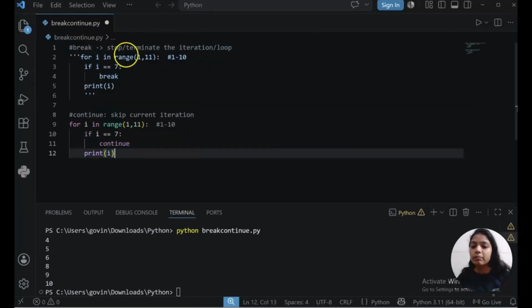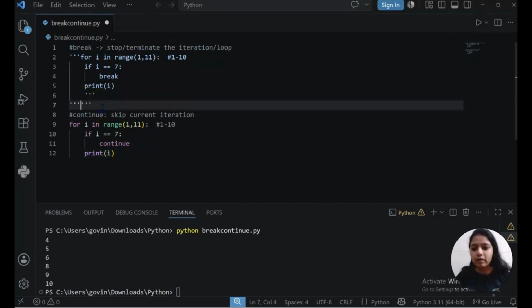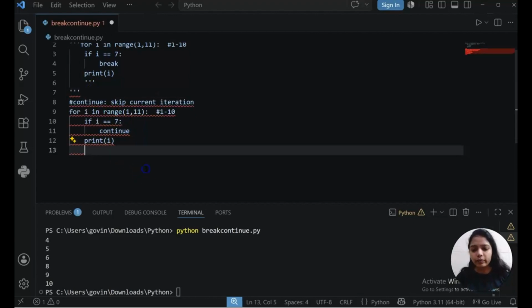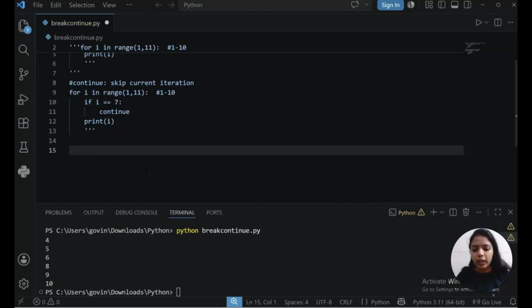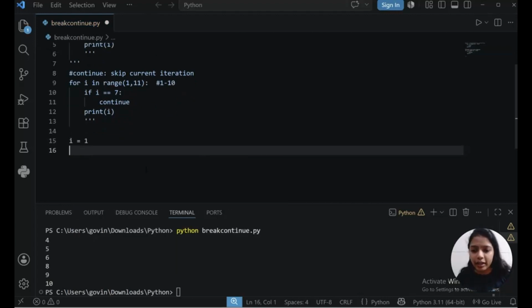Now we will see break and continue both using while loop, because we have completed with for loop. So we'll just comment this code and we will see break and continue using while loop. I will initiate absolutely the same logic I want to apply. I equals to 1. Logic will be same, but the syntax you have to follow for while loop only. So this is the initialization I am giving.